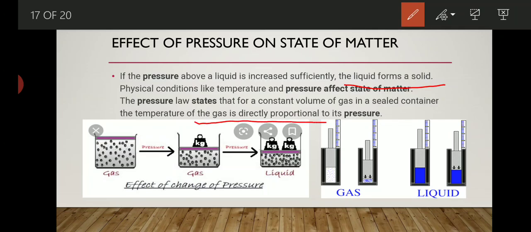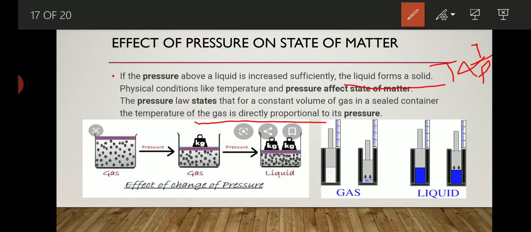Here it is written that the temperature of any gas is directly proportional to the pressure, but exactly here it is written wrong. It should be that T is always inversely proportional to P. Means when temperature goes up, pressure goes down. When pressure goes up, temperature goes down.